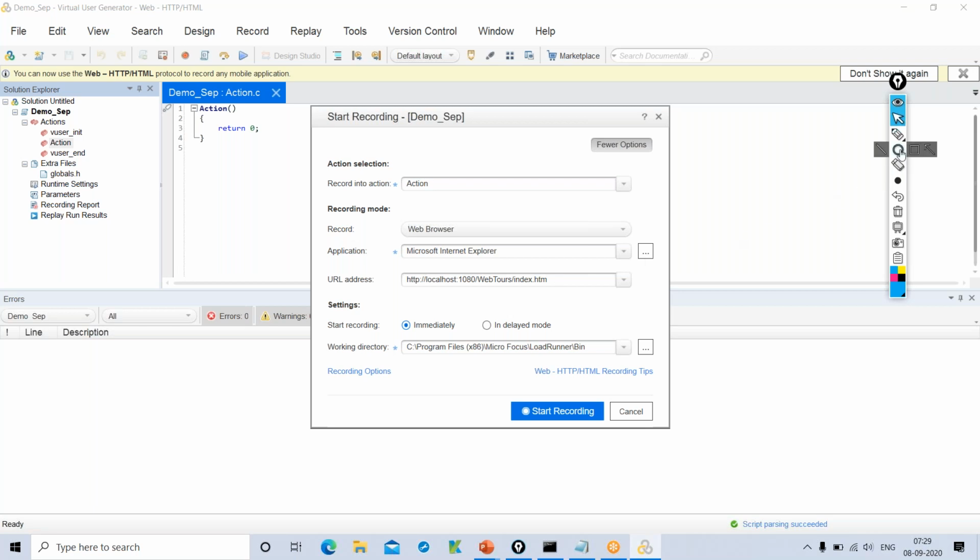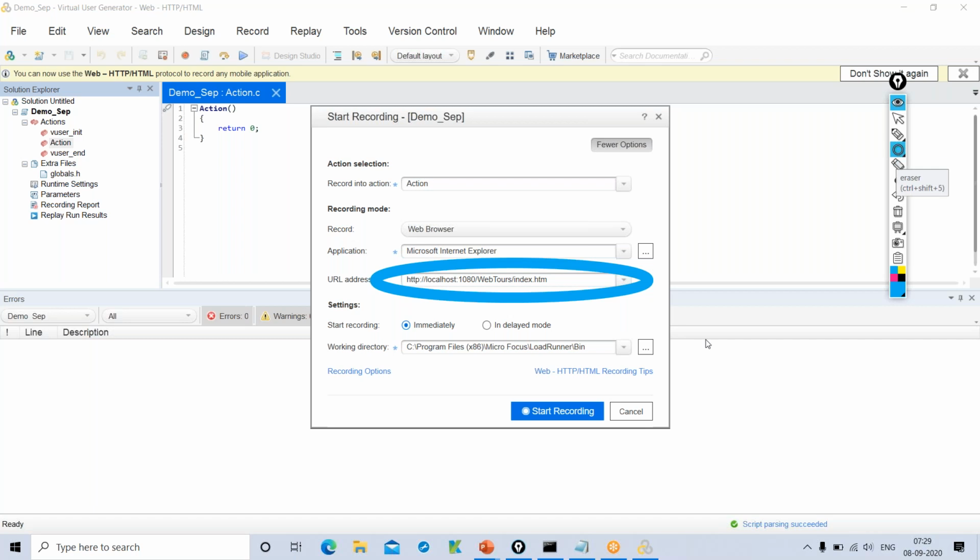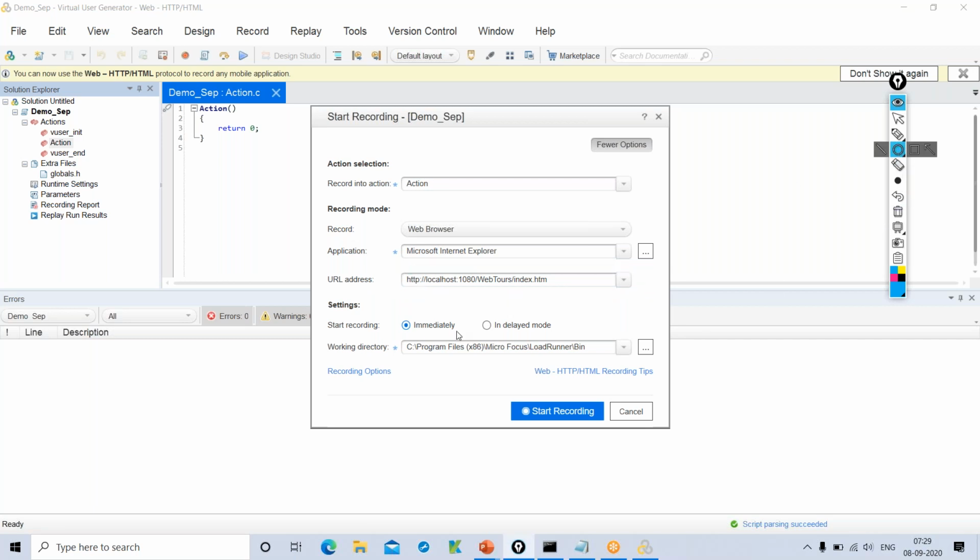Then we have this URL address over here. What is the URL that you want to launch? And then we have a working directory, and whether you want to start recording immediately or in delayed mode. We also have some recording options here, which we'll discuss later in our detailed sessions.